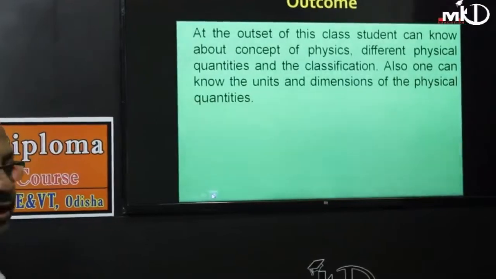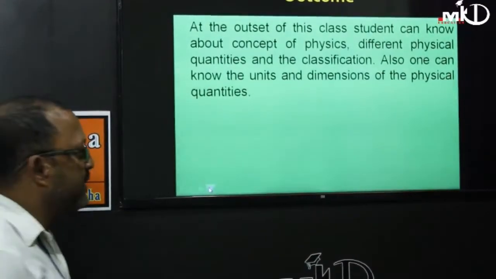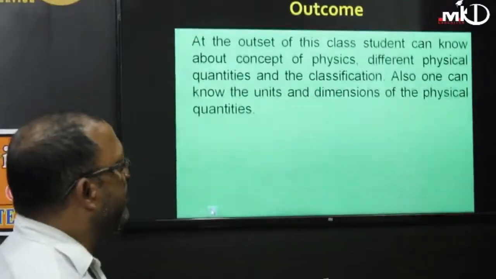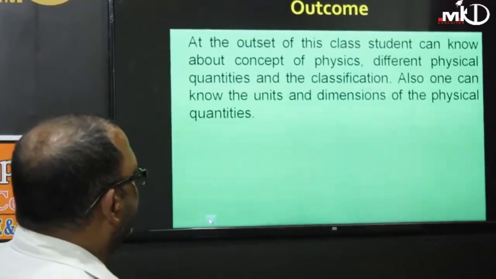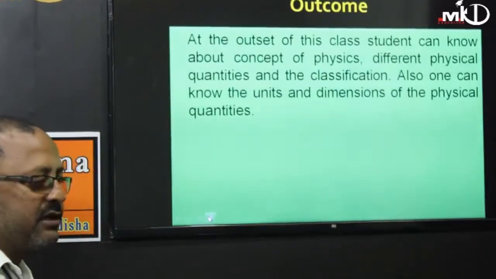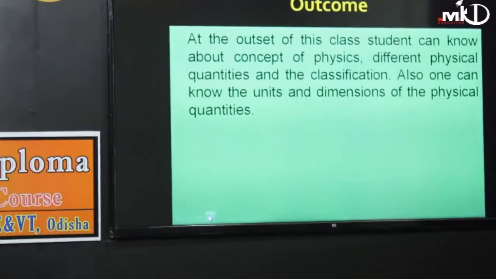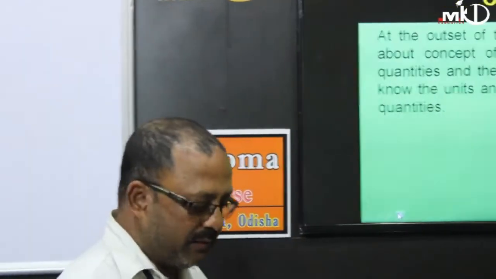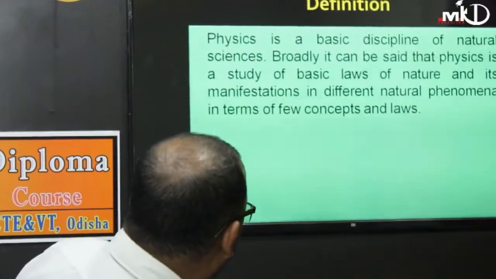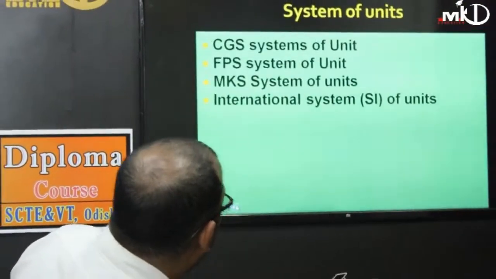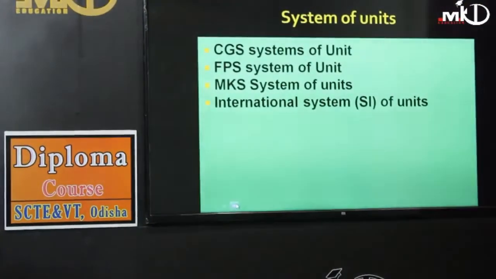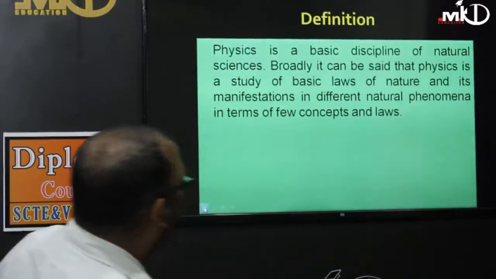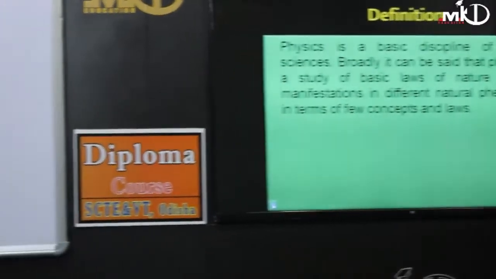Students, we know about the concept of physics and how physics is related to different aspects that we are going to explain, and different physical quantities and their classification, how they will be expressed to somebody, some layman, in day-to-day lives. For example, I will go to that physical quantity which is generally explained in science. What is a physical quantity? First I will explain to you.